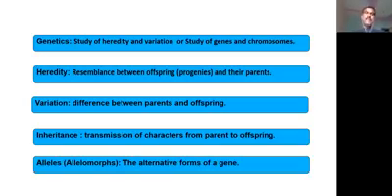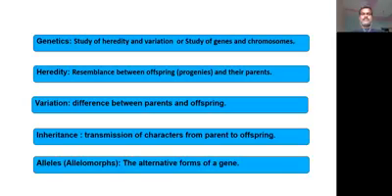Another term is heredity. Resemblance between offsprings and their parents is called heredity. Offsprings are also called progenies. Variation means difference between parents and offsprings.